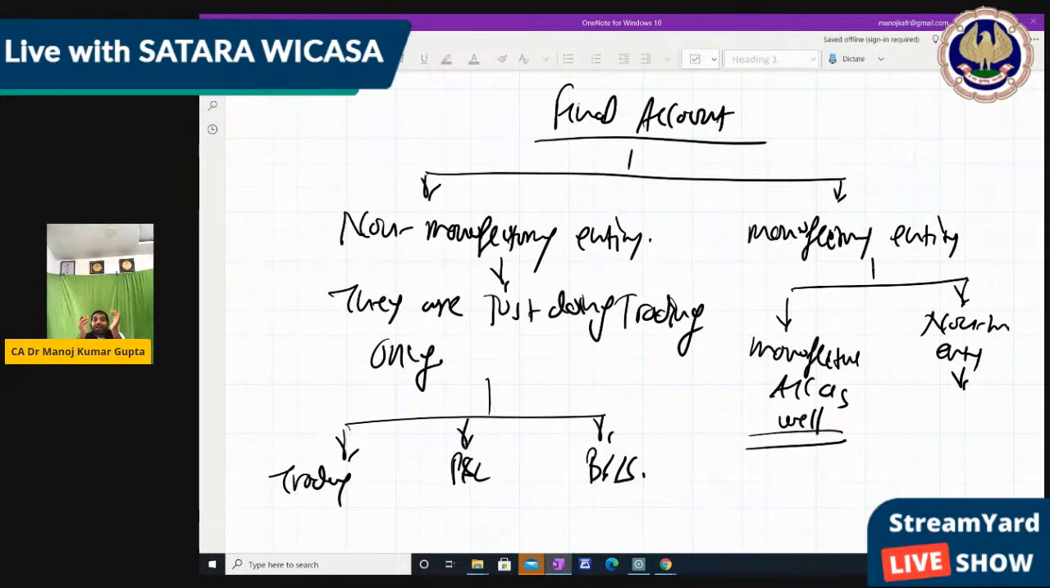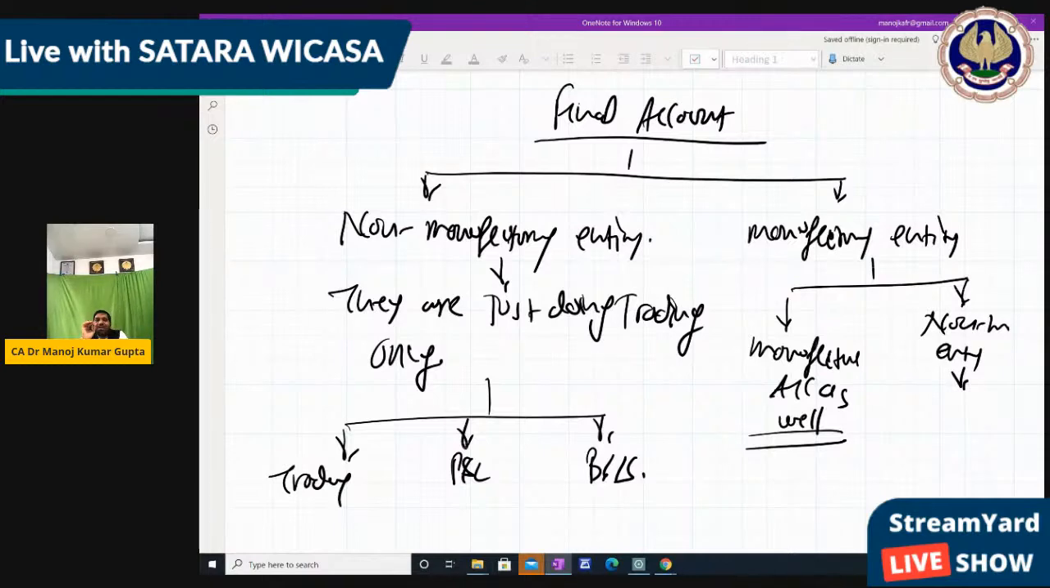So now here we first do the non-manufacturing entity: trading account, P&L account and balance sheet. Then we do the manufacturing entity, only the manufacturing account, because the trading account, P&L account and balance sheet are the same, as we had already used. Right? So trading account, P&L account and balance sheet are the main final accounts. Manufacturing account is a part of costing, which is not so huge because it's a separate chapter, a separate subject, which you will learn in the future in CA Inter and CA Final.